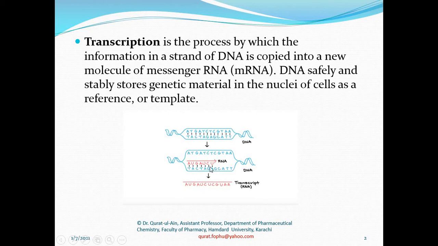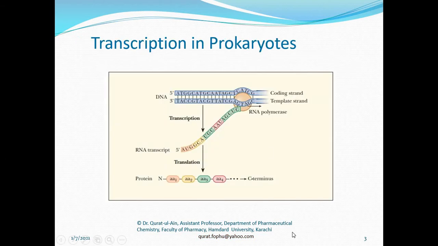So how does this process of transcription take place? The two strands of DNA separate, and then the RNA polymerase enzyme synthesizes a new strand of RNA on the strand that runs 3 to 5 prime.